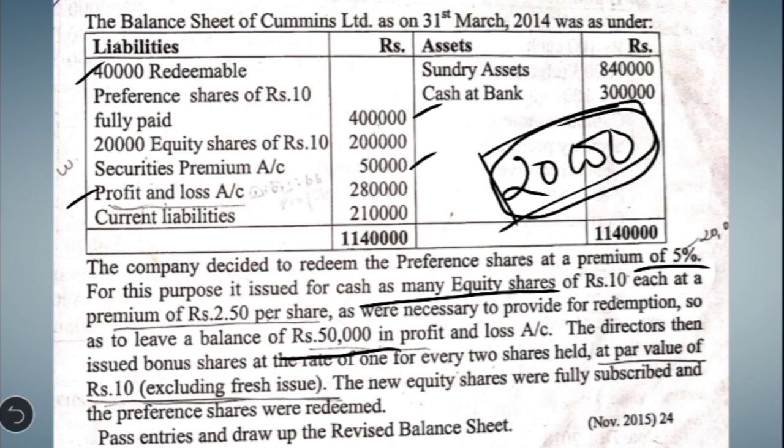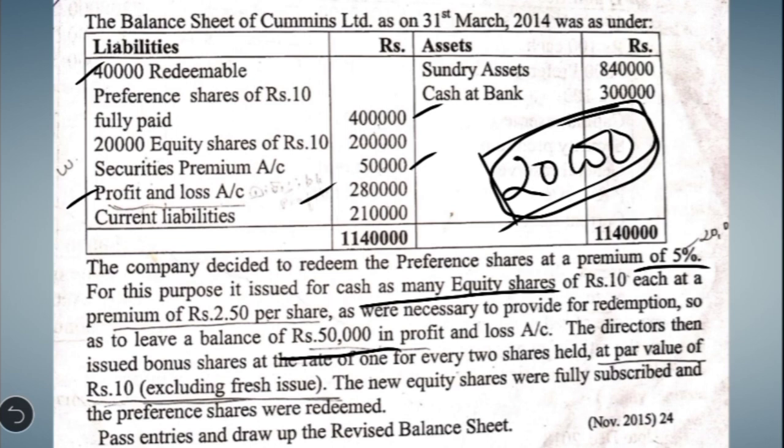So in the profit and loss account, we see that there is 2,80,000 total balance, but a minimum of 50,000 we have to maintain in the account. So what is the free reserve which is available for redemption? Then 2,30,000. Okay, so taking into consideration this point, we have to calculate the second working note.